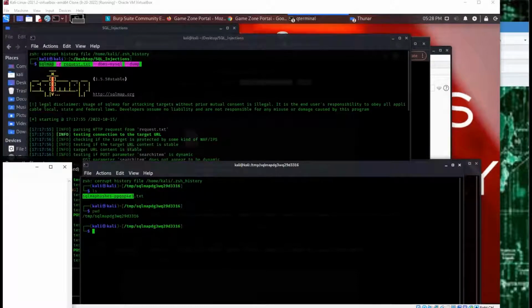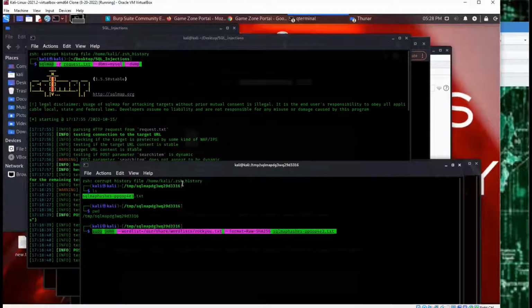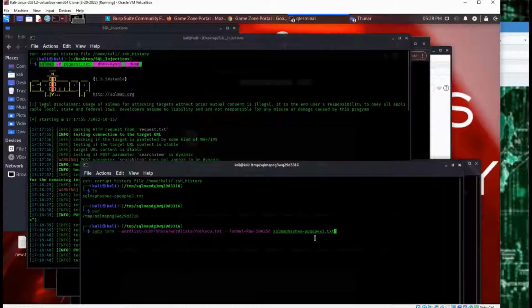Bam. There you go. All right, so I got all the information I need here, so I can go ahead and run John against this file here. So I've got sudo john, the path to my wordlist, rockyou, format SHA-256. Based off just the size of the hash, you can tell what type of hash it is. And then the sqlmap file, and I guess that's the file that it put the temporary hashes in. All right, so I'm gonna press enter, and then I'm gonna put my password real quick.